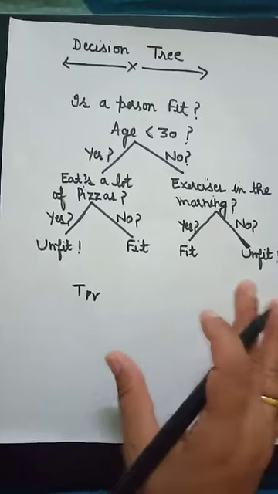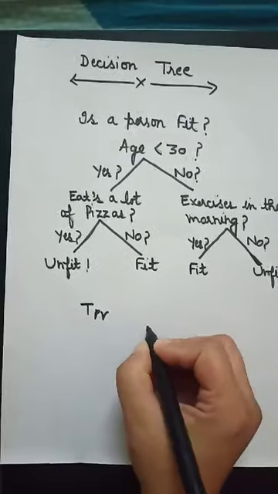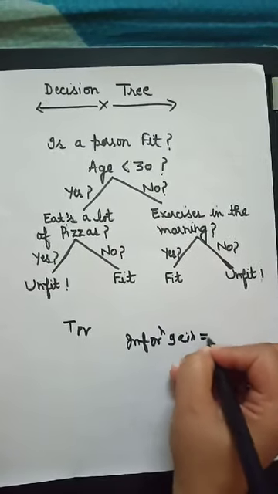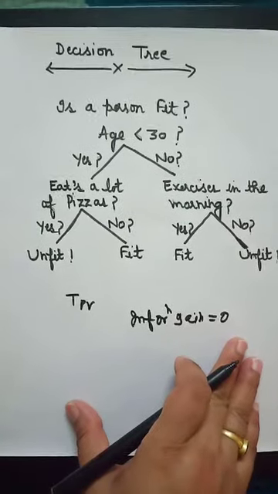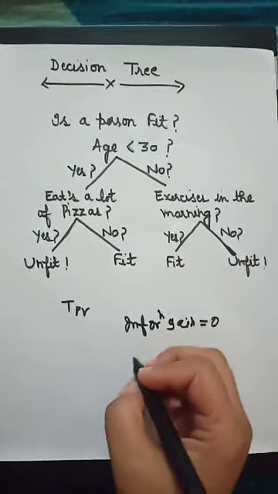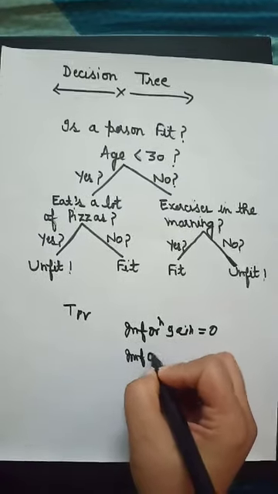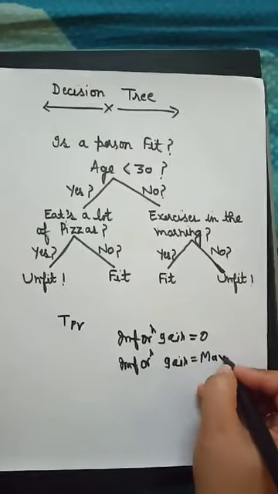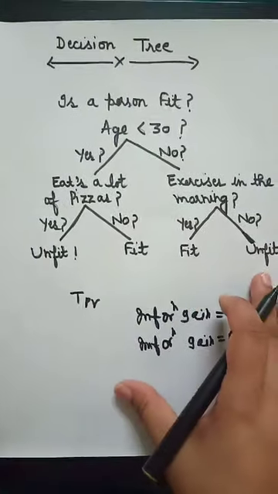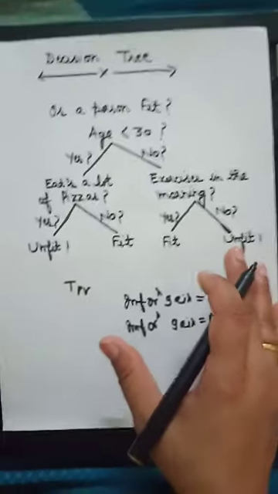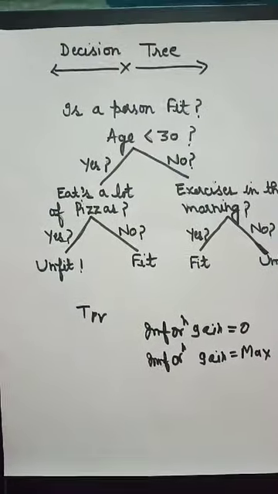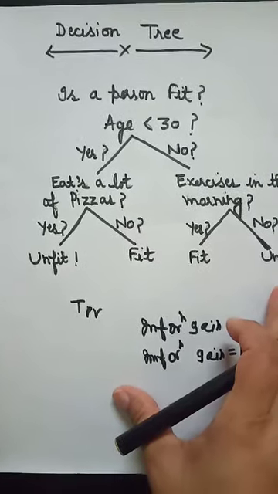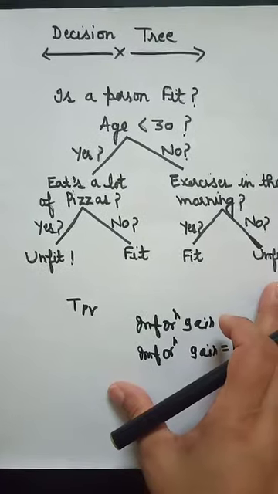If our data is completely homogeneous, then we say that our information gain is 0. And we can say that if our data is completely heterogeneous, then our information gain is maximum. Now we can see the decision tree building with the help of an example. In this example, we are trying to build a decision tree on the basis of, for example, whether a person is fit or not.